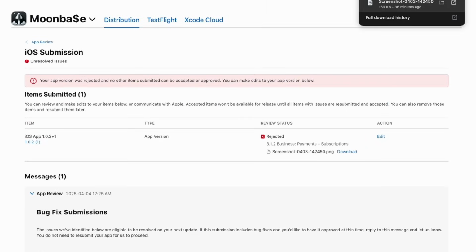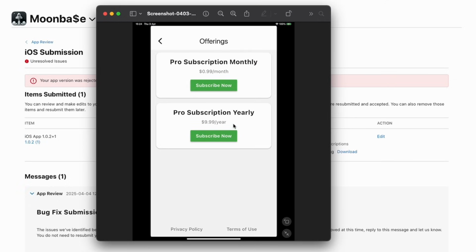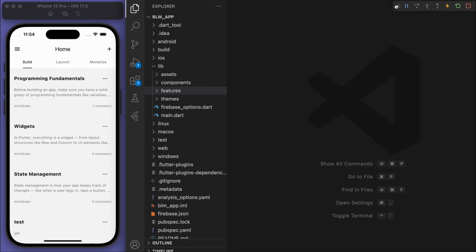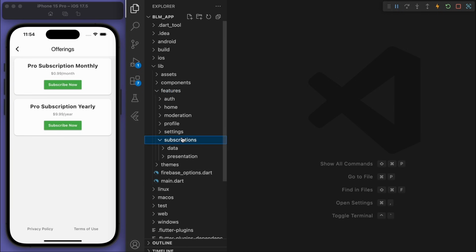So yeah, we got these subscriptions there with the price and everything, but we should also add in a bit of text just describing to the user what this is going to do, right? If you're a pro user. Let's come back to our app and let's just include a new build. In our offerings page,